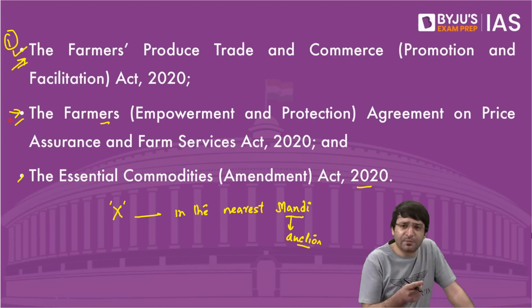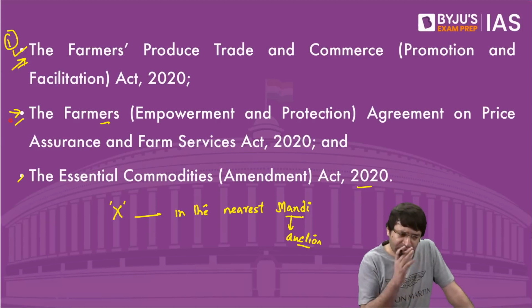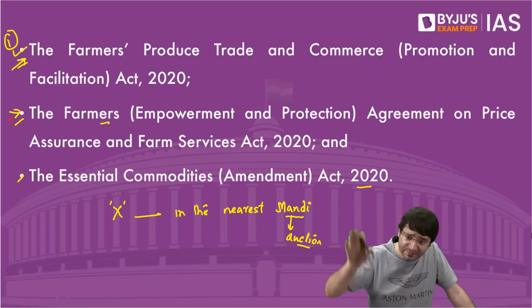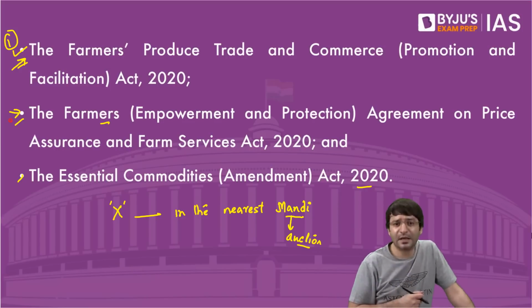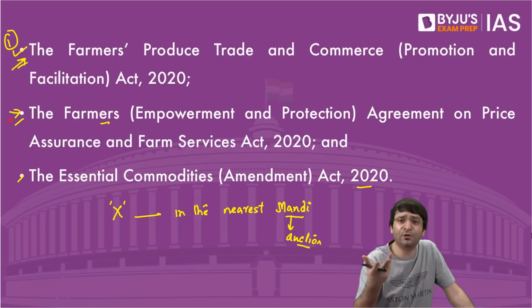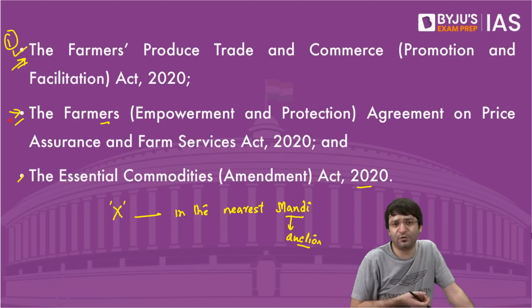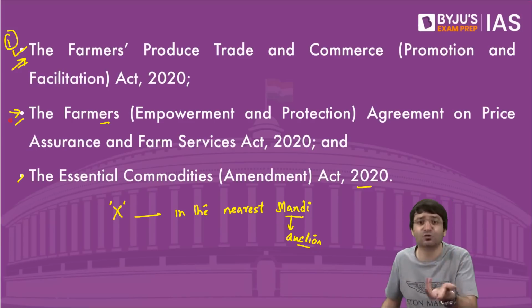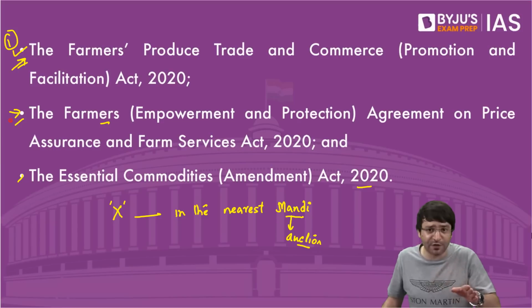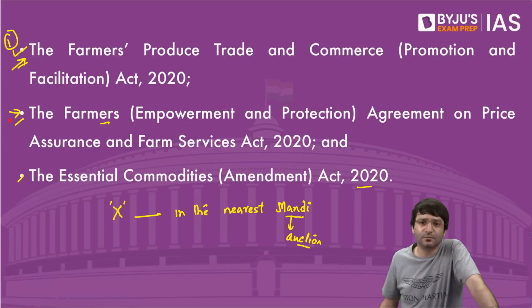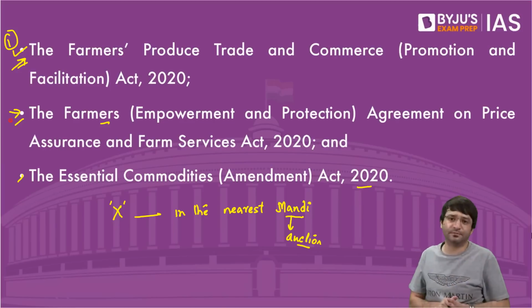Because today, if the farmer is producing tomato, my investment on producing 1 kg of tomato is 10 rupees, for example. But the prices in the market have crashed for tomatoes. That means it takes me 10 rupees to produce 1 kg of tomato, but in the market the value is 5 rupees per kg, which means I am already at a loss. And ultimately, this is the reason why farmers are committing suicide, because their investment in their farm produce is more than the market price of their commodities. But in contract farming, it will not happen.